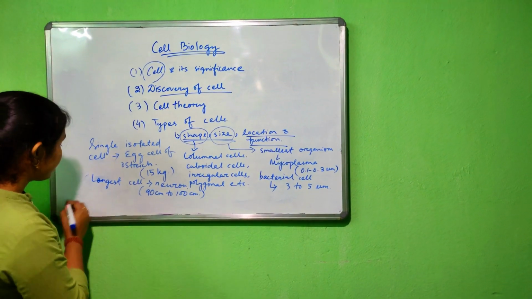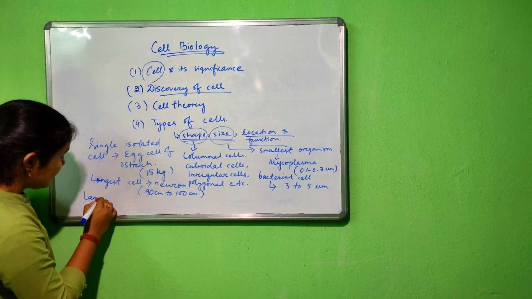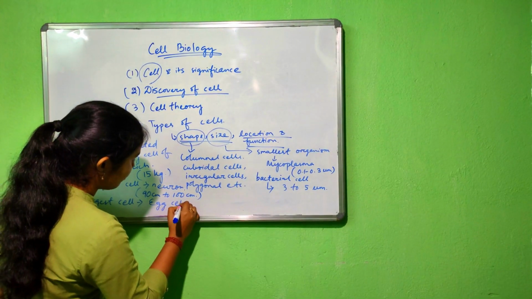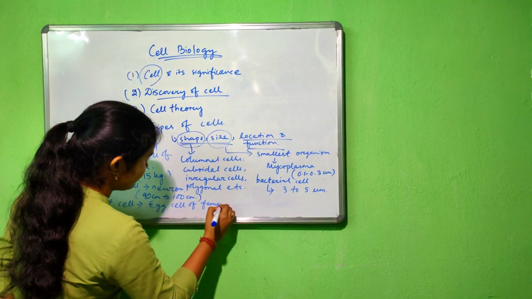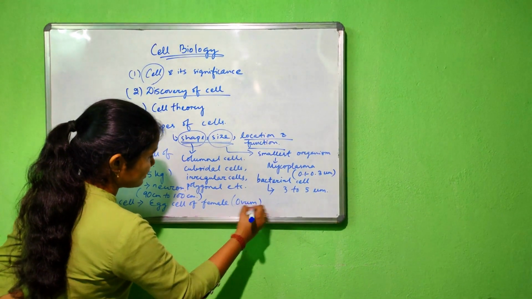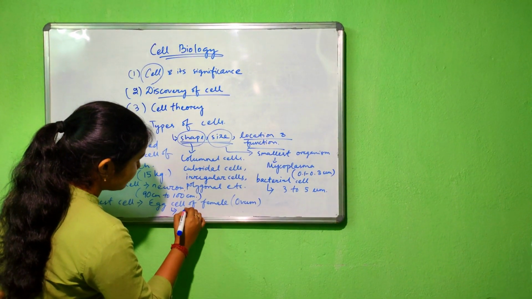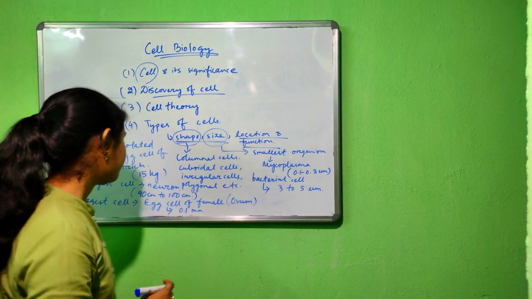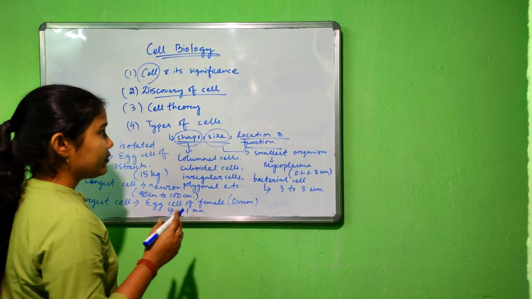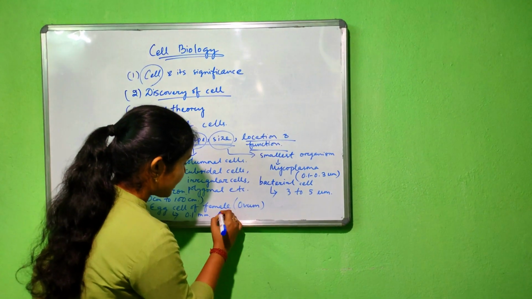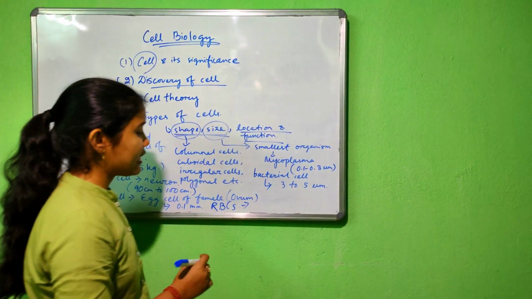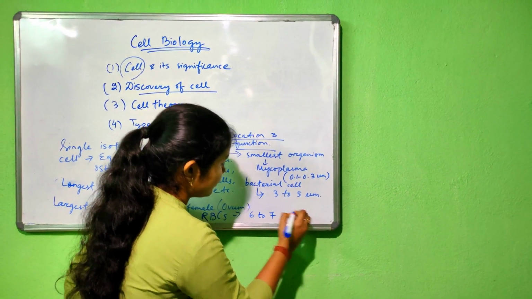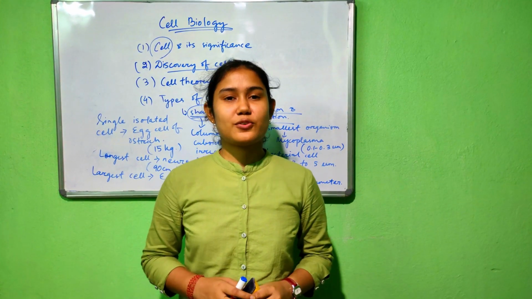Clear? Now, what is the largest cell? The largest cell is the egg cell of female. What is the egg cell of female? That is the ovum, which has about 0.1 millimeter diameter. Clear? Now, when we consider the blood cells, RBCs vary in their length about 6 to 7 micrometer. So this much for today's video.